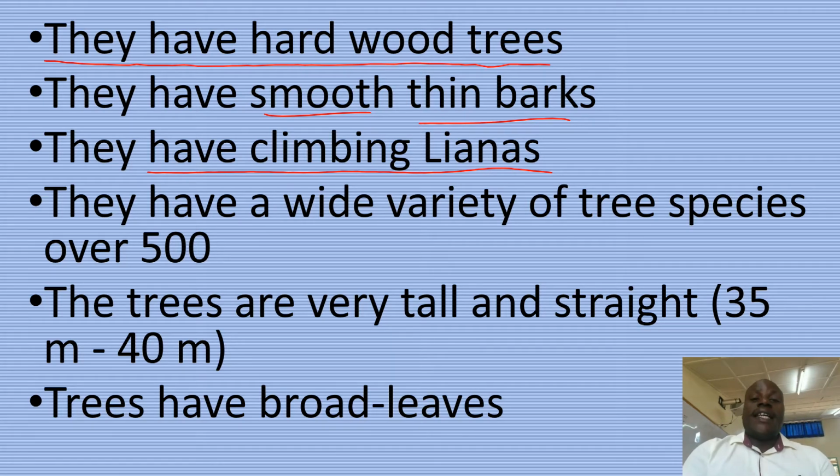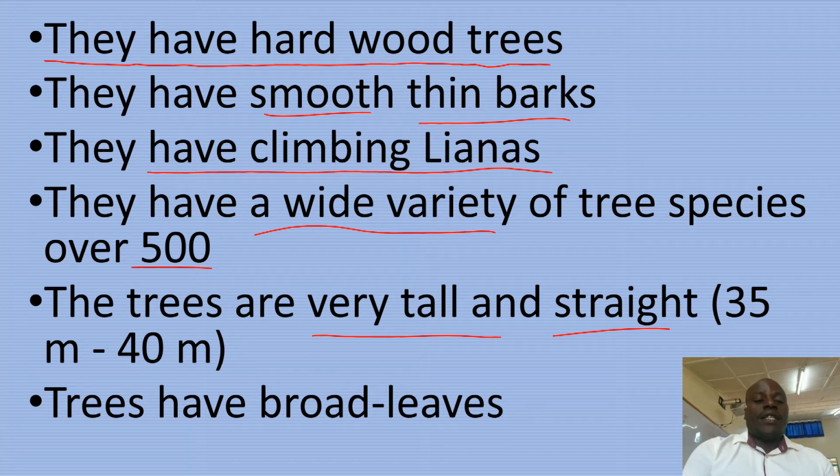They are called lianas. They have a wide variety of tree species, over 500. The species in equatorial rainforests are many, over 500. The trees are very tall and straight, 35 meters to 40 meters, very tall and straight. The trees have broad leaves. The leaves are broad. They are not narrow.